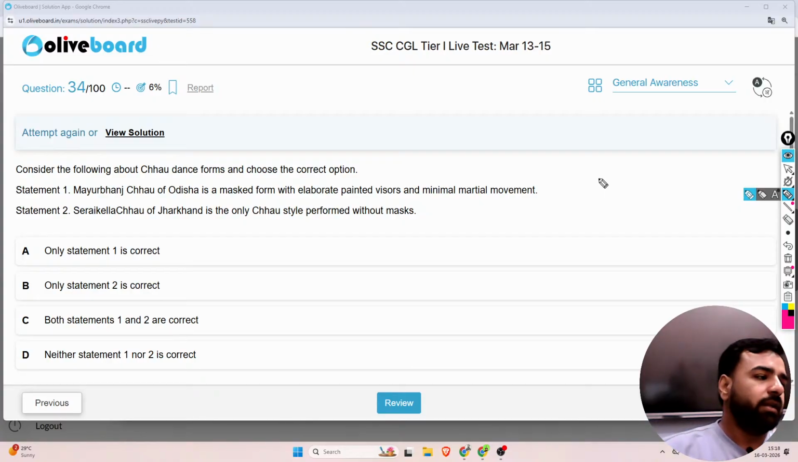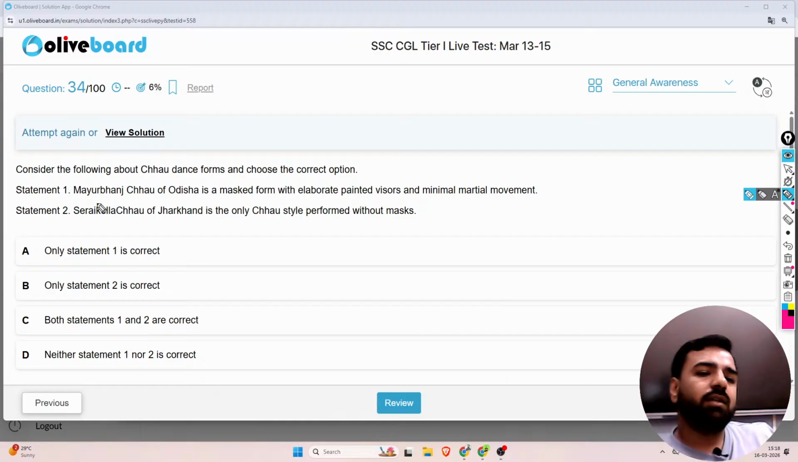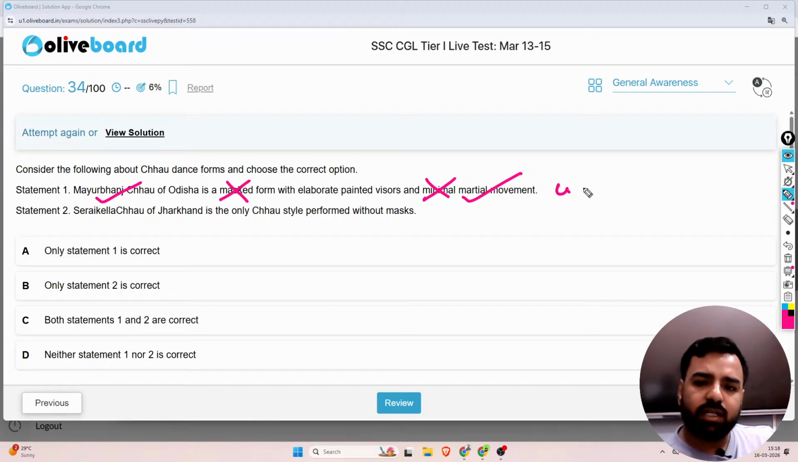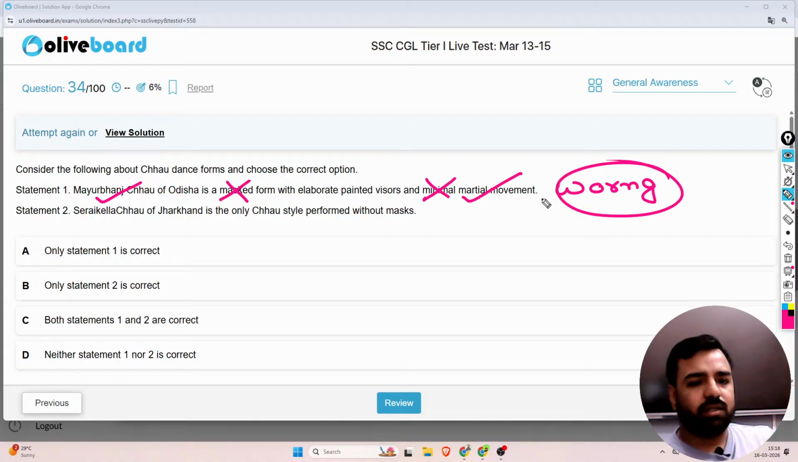Now, the first statement which is given, let me explain about it. If you are talking about Mayurbhanj Chhau, guys, it is a masked form. No, this is wrong, right? And this is again wrong because it contains the martial movements. So yes, statement 1 is absolutely wrong because it contains the martial movement and it is not masked.